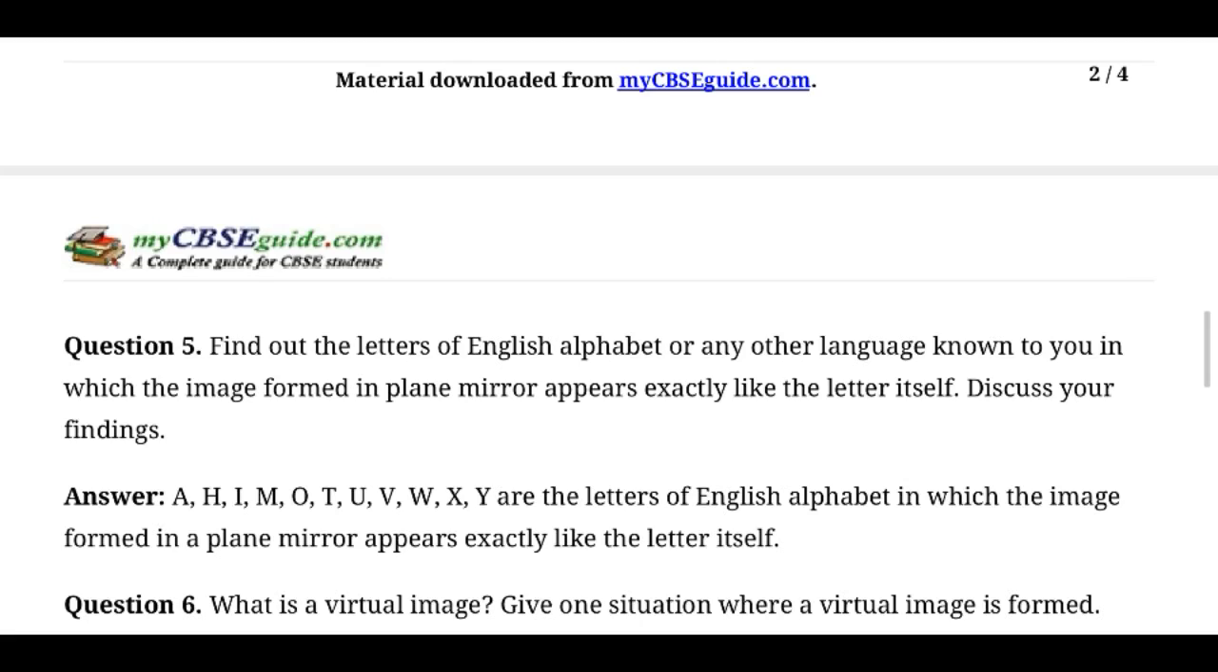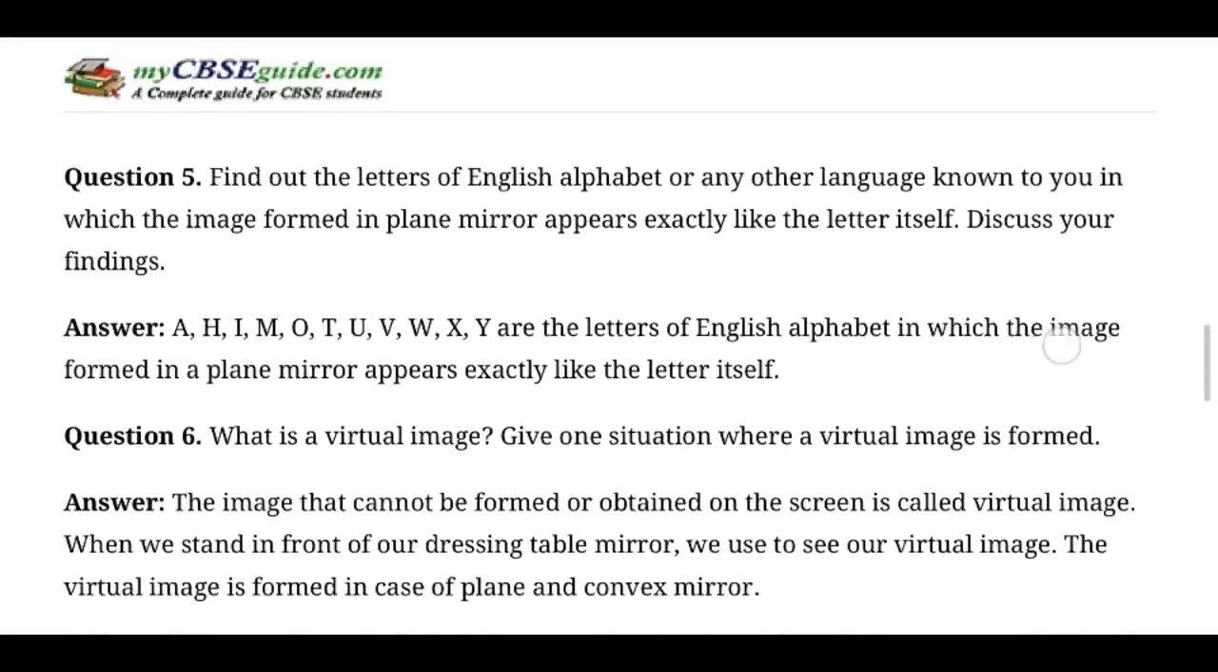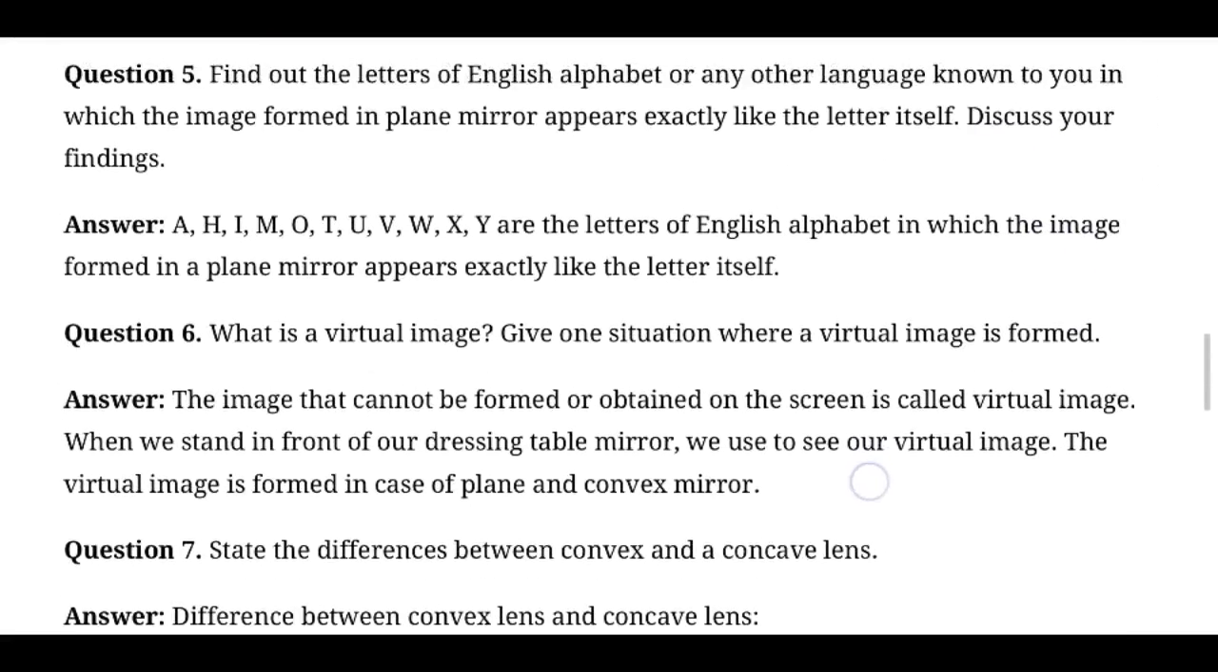What is a virtual image? Give one situation where a virtual image is formed. A virtual image is an unreal image. We can't capture those images on a separate screen. One situation where a virtual image is formed is the rear view or side mirror of your vehicle. The image cannot be obtained on a screen. It's called a virtual image. When we stand in front of a mirror, we see a virtual image.